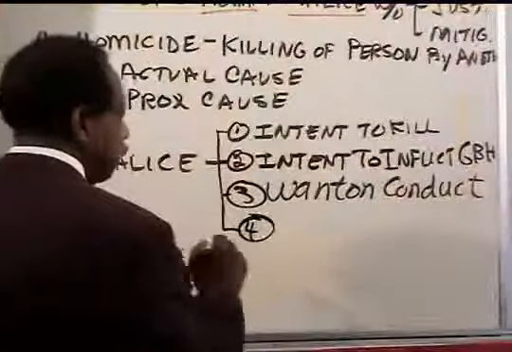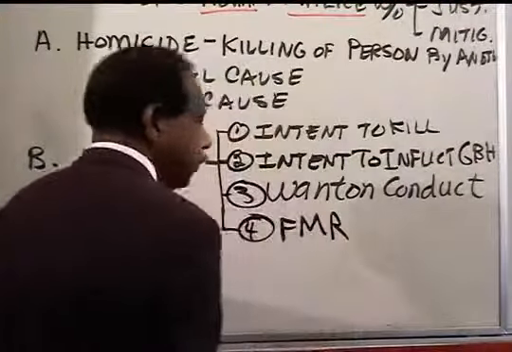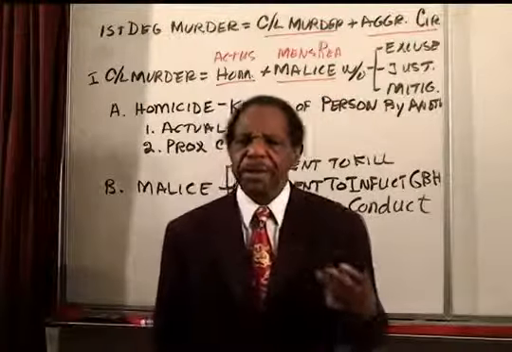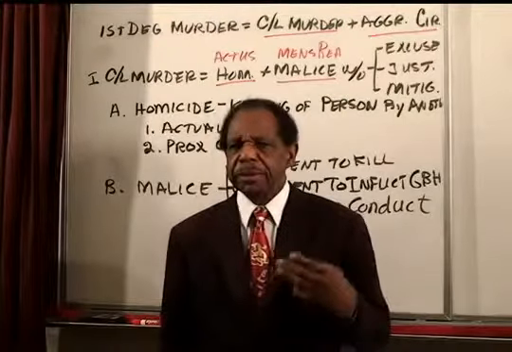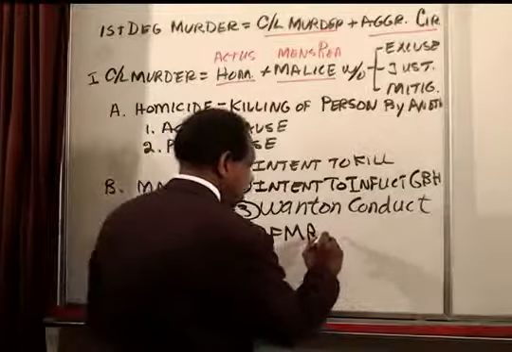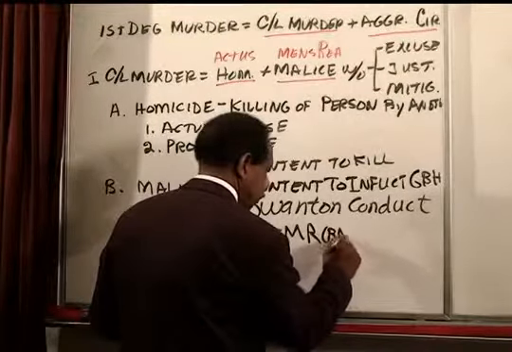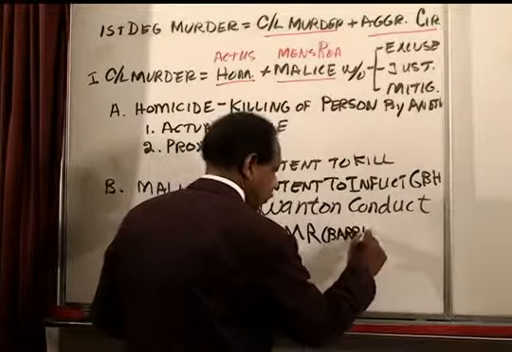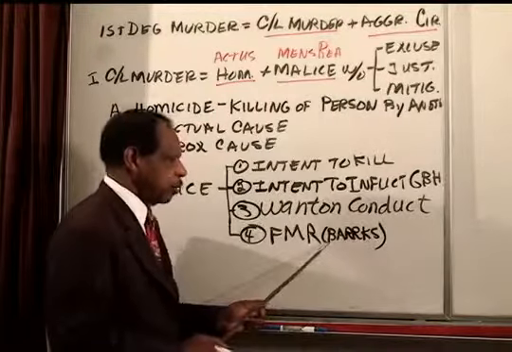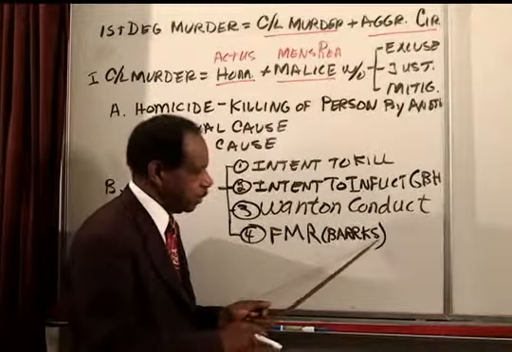And the fourth way to find malice is under the felony murder rule. The felony murder rule says that if you are engaged in one of the inherently dangerous common law felonies, these are BARRKS, B-A-R-R-K-S: burglary, arson, robbery, rape, kidnap, sodomy.